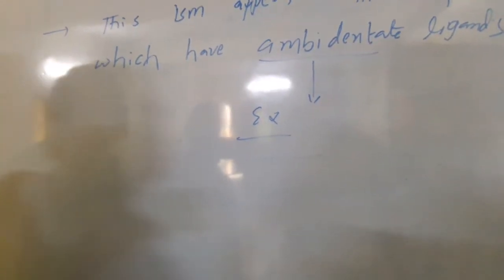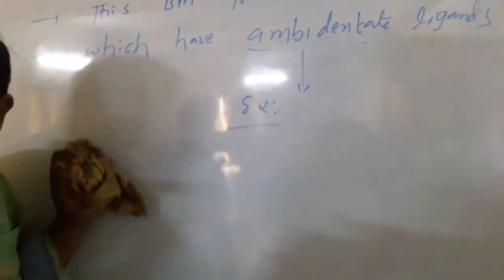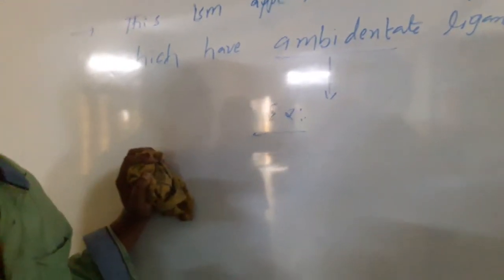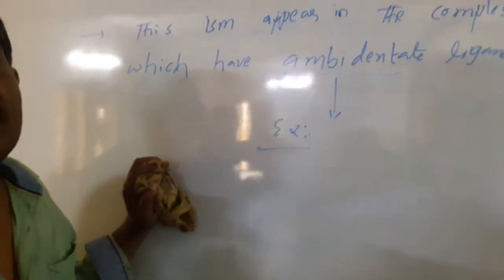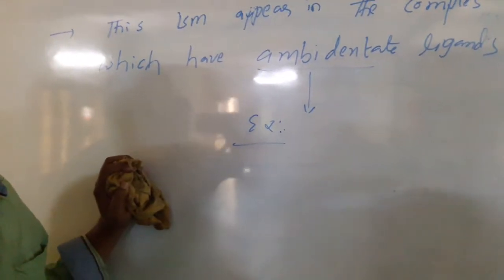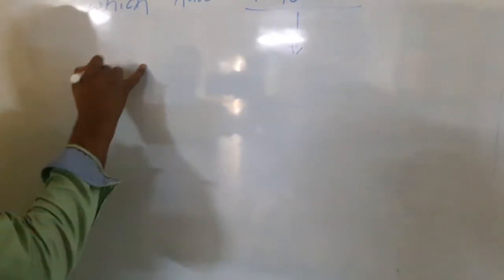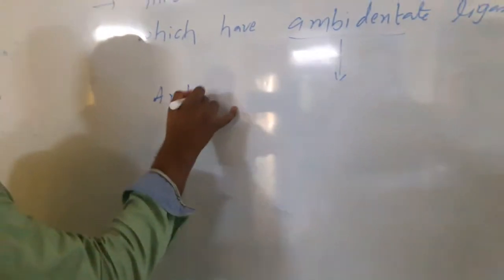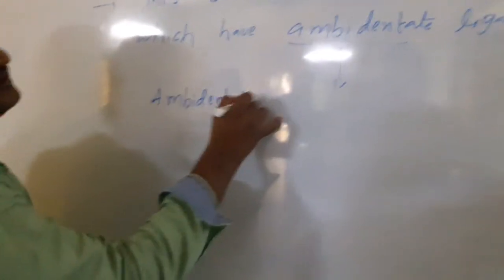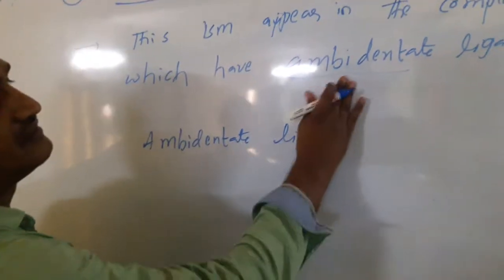The ambidentate ligands are the ligands which have the same molecular formula, but when they connect with the metal they donate through different atoms.